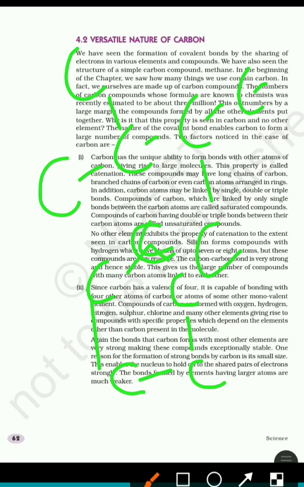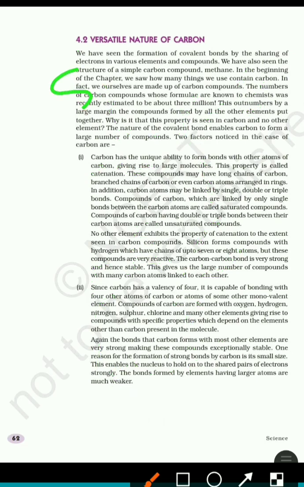Carbon compounds which are linked by single bonds are called saturated carbon compounds or saturated hydrocarbons. Carbon compounds which are linked by double or triple bonds are called unsaturated hydrocarbons. With carbon, silicon, phosphorus and sulfur also show catenation, but the compounds are very reactive.